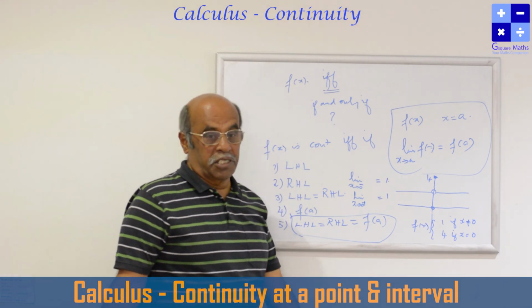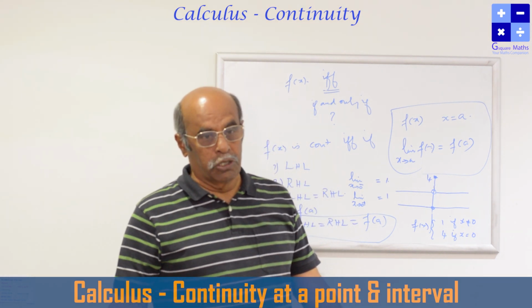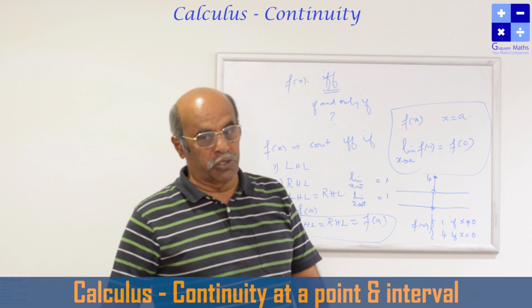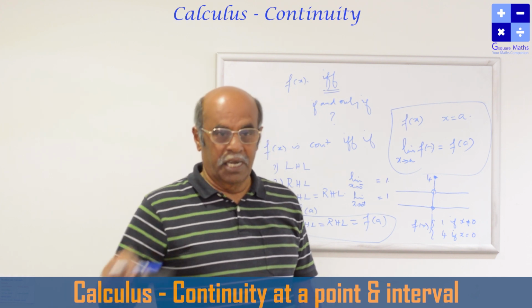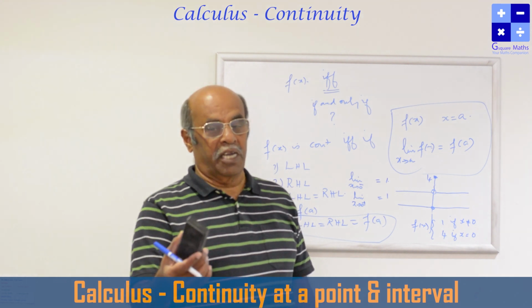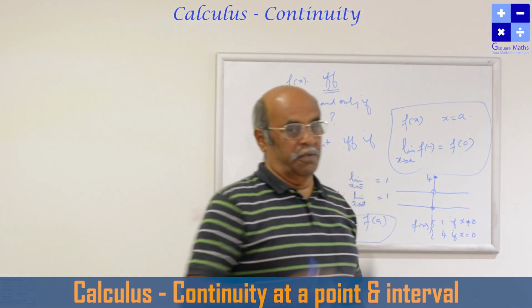In the Pythagoras theorem we know that in a right angle triangle, the square of the hypotenuse is equal to the sum of the squares of the other 2 sides. And conversely, in a triangle, if the square of one side is equal to the sum of the squares of the other 2 sides, then we say that it's a right angle triangle.